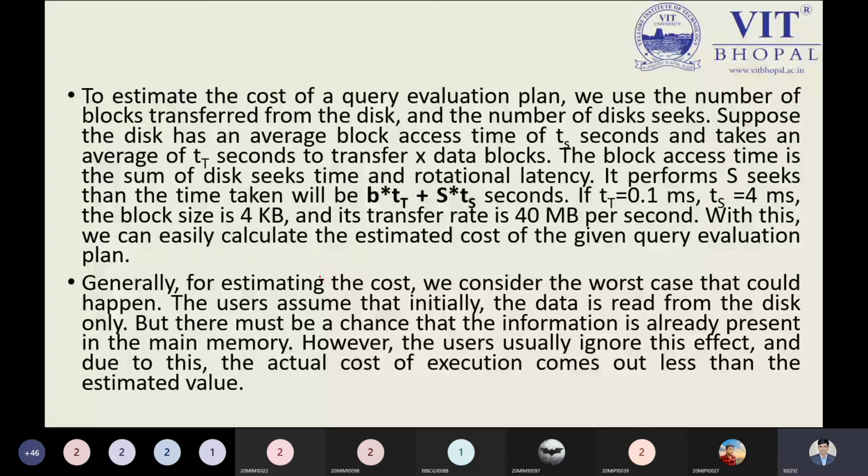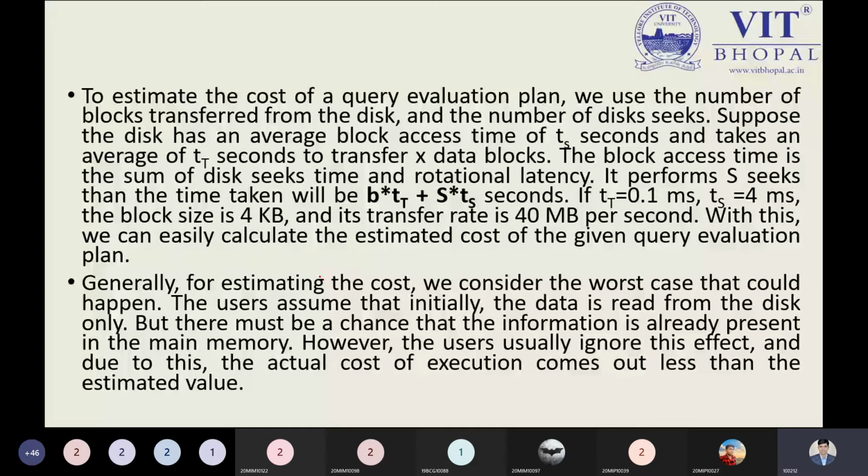So I'm trying to fetch the data from the disk, but the information is already available in my main memory or primary memory, because a few seconds ago I already traced some information. So while I'm fetching the data from my disk, the query optimizer will not communicate with the disk, because it will communicate with the main memory first, because execution will be done by the main memory.